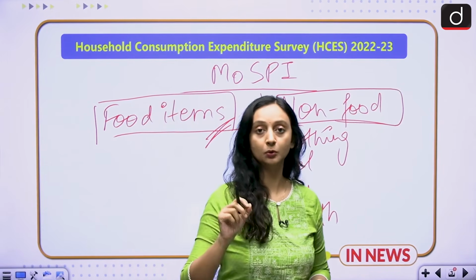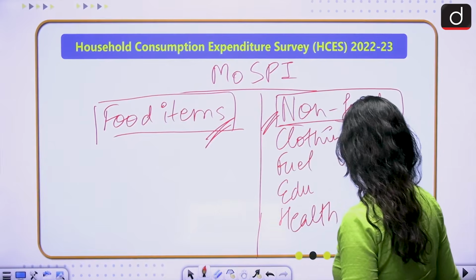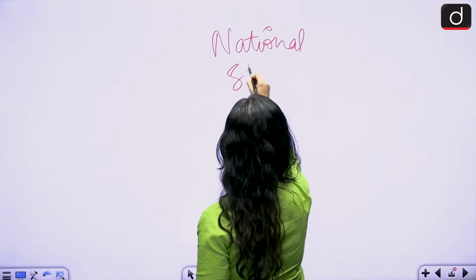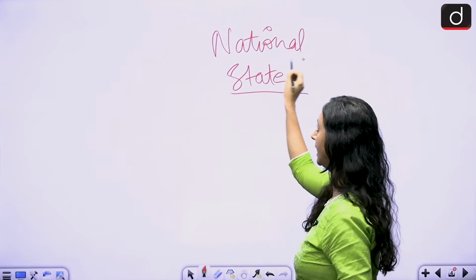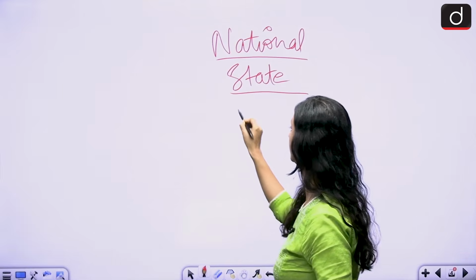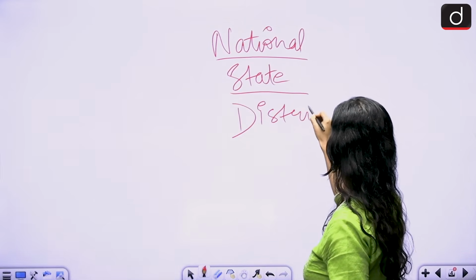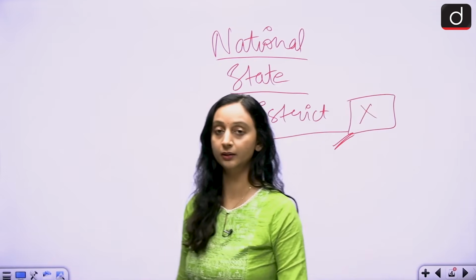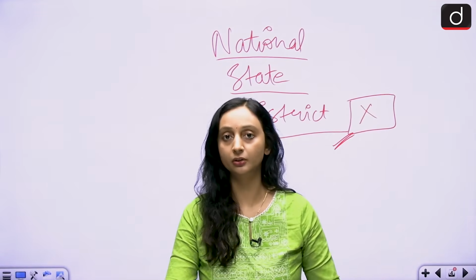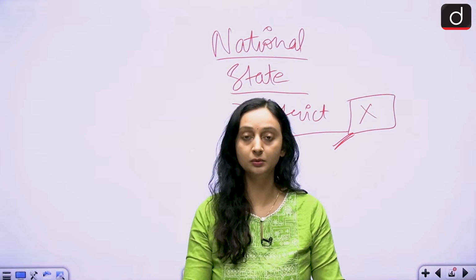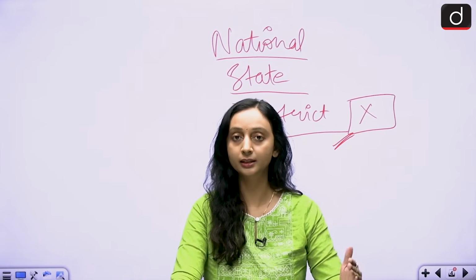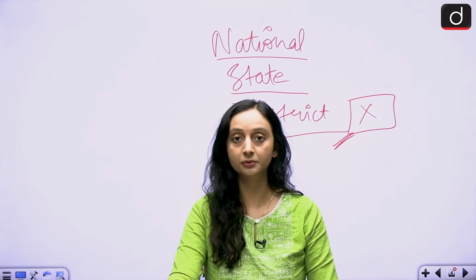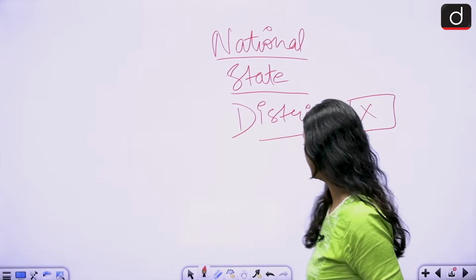And this survey, the household consumption expenditure survey, gives us this data at a national level and state level, state-wise data and national data. It does not cover district-wise data. It only covers the national data and state level data because it is not even feasible to cover district-wise data, and the sample size becomes very small at district levels. So this is why this is covered only at a national level and a state level. But UP needed this for districts. So UP needed information at a district level. So UP did something else.